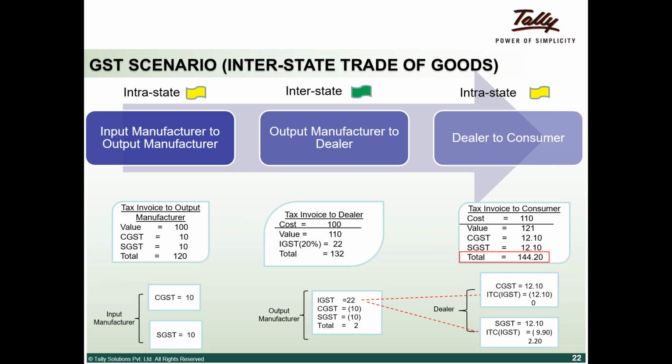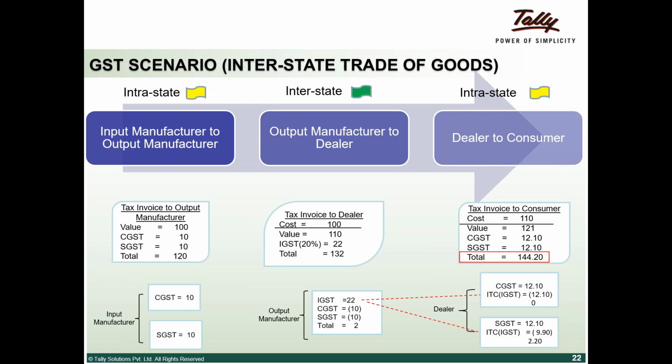Now he needs to pay after setting off his ITC. He has an ITC credit of 22 from the previous transaction. How he takes it: as I told you, IGST credit should first be utilized for IGST, after that CGST, then SGST.